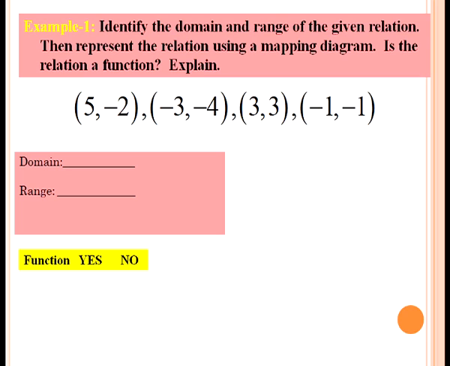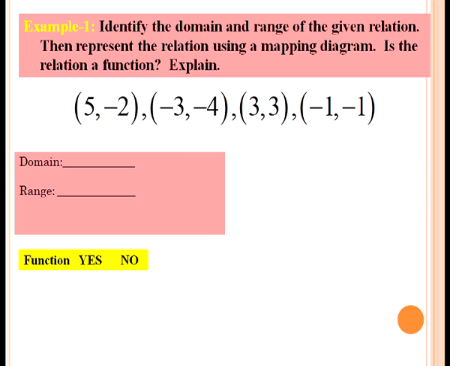Example 1: identify the domain and range of a given relation. Represent the relation using a mapping diagram and also identify whether the relation is a function or not. Explain. Here the ordered pairs are (5, -2), (-3, 4), (3, 3), (-1, -1).